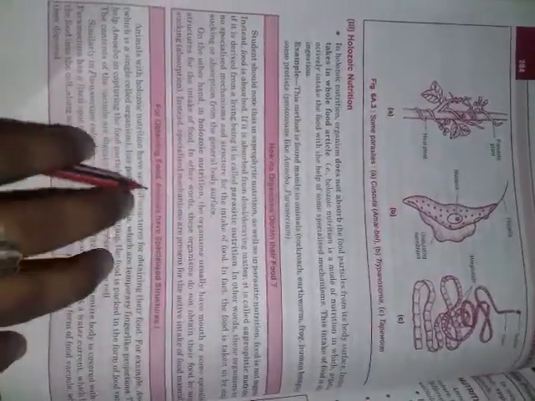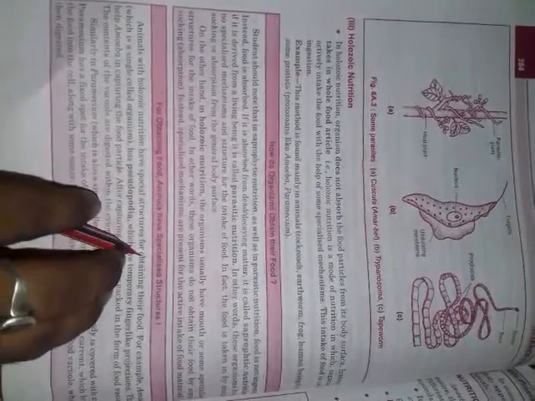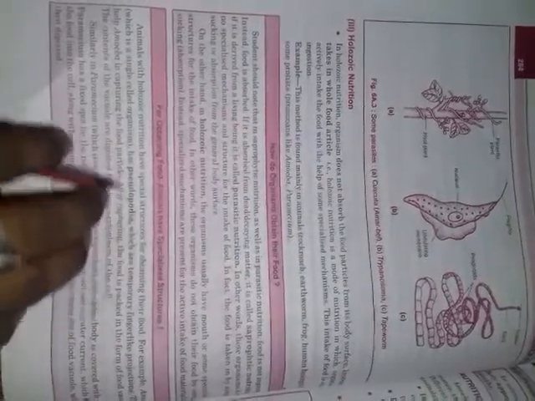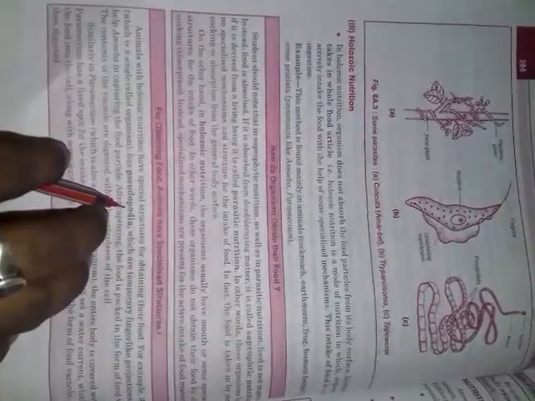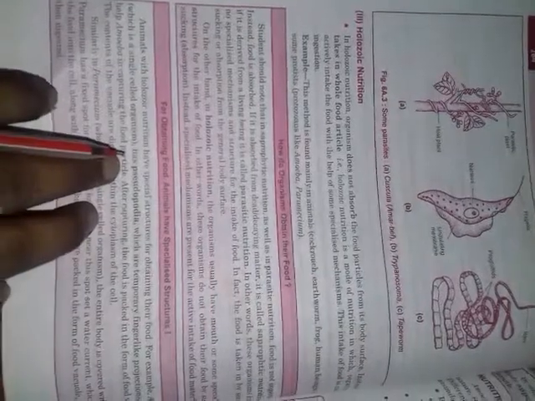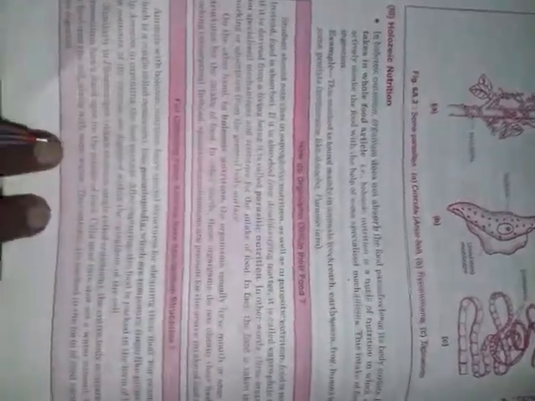For obtaining food, animals have special structures, for example pseudopodia in amoeba. Birds take their food with their beak, and we use our hands.